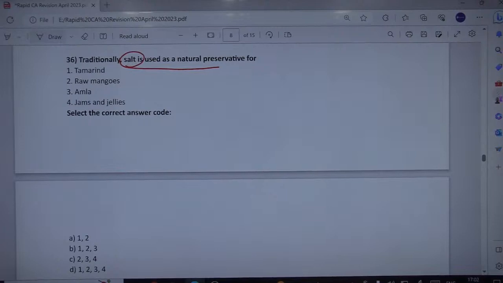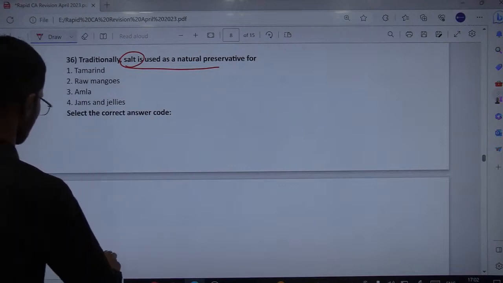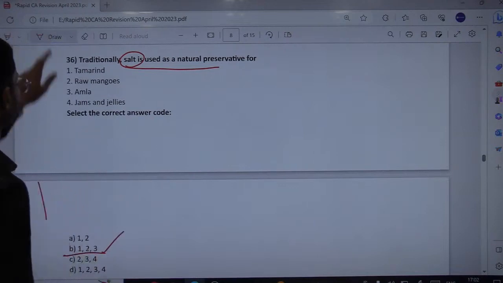And jams and jellies. Remember here, these are preserved by sugar and not salt. Jams, jellies and squashes are preserved by sugar and not salt. Salt is basically used to preserve amla, raw mangoes and tamarind, etc. Remember meats and all, fine. So jams and jellies are not there. So just 1, 2, 3 are correct, not the fourth.